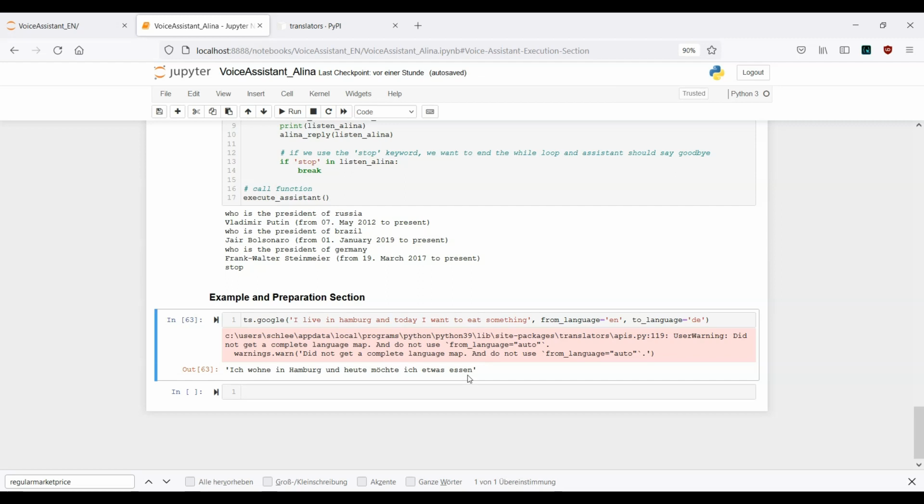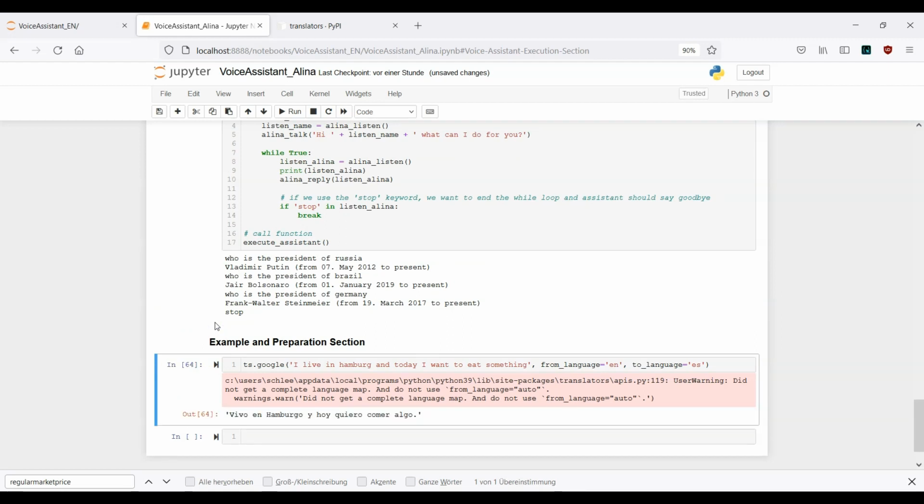Okay, so that's it. And for example, let's say you want to translate it to Spanish. Okay, so I guess the abbreviation is ES. Okay, let's take a look. Okay, so this is also correct. All right, so this works. This is actually good. And now maybe you can say, okay, this is quite easy. I just have this one line and now I'm good to go.